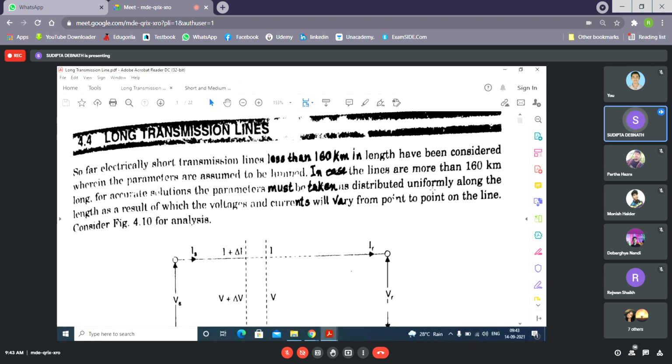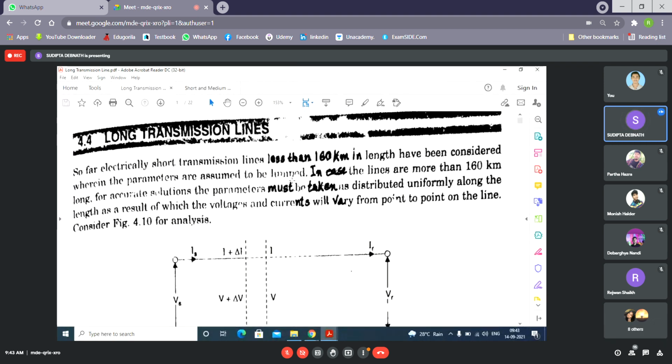Here it is written that short transmission lines less than 160 kilometers in length have been considered where the parameters are assumed to be lumped. Lumped means concentrated. While discussing short and medium transmission lines, we considered concentrated or lumped parameters.